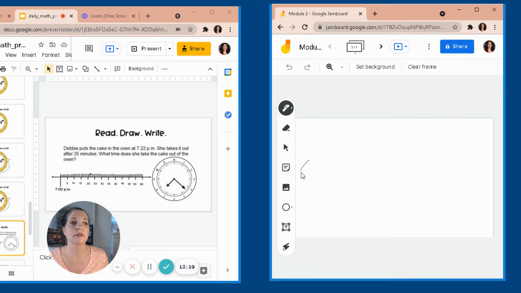So we have a number line, and we're starting at 7:22. I'm just going to make this a little bit smaller. I'm going to start at 7:20, and here is 7:22.